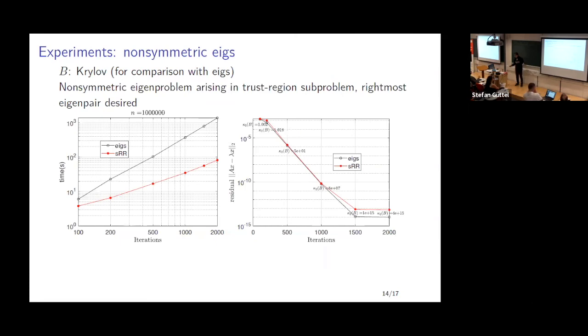And then we indeed don't really see much loss of accuracy in our experiments, where we're solving a non-symmetric eigenvalue problem arising in optimization here. Here, the speed up is more like 10 or 20, but it's a reasonable speed up that we can get. Once again, because we're not orthonormalizing a matrix, and we're avoiding essentially nk squared operations.